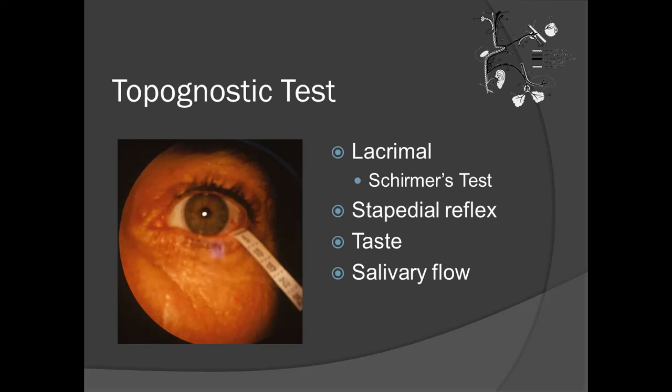It is tested by tympanometry. Taste test can be measured by a drop of salt or sugar solution placed on one side of the protruded tongue or by electrogustometry. Impairment of taste indicates lesion above the chorda tympani. Salivary flow test also measures the function of chorda tympani. Polyethylene tubes are passed into both submandibular ducts and drops of saliva counted during a 1 minute period. Decreased salivation shows injury above the chorda.